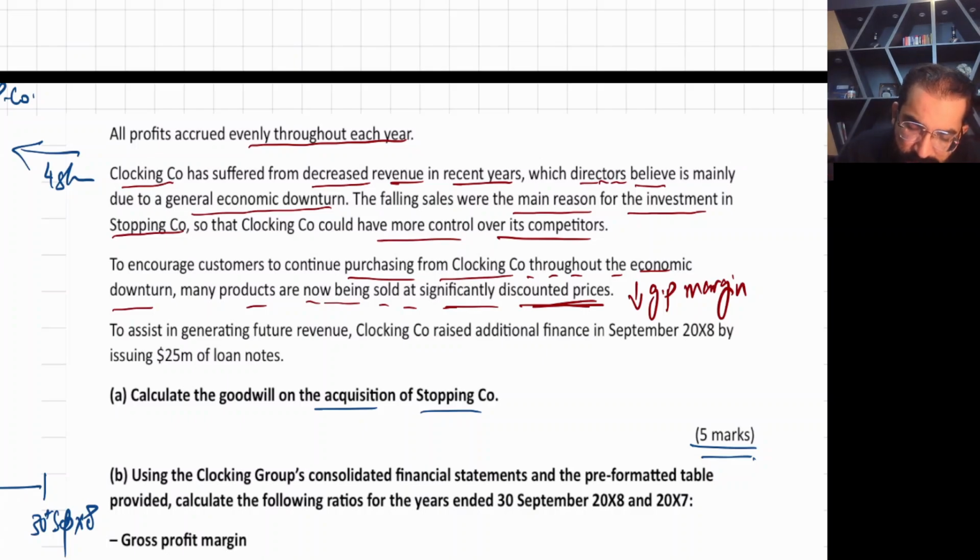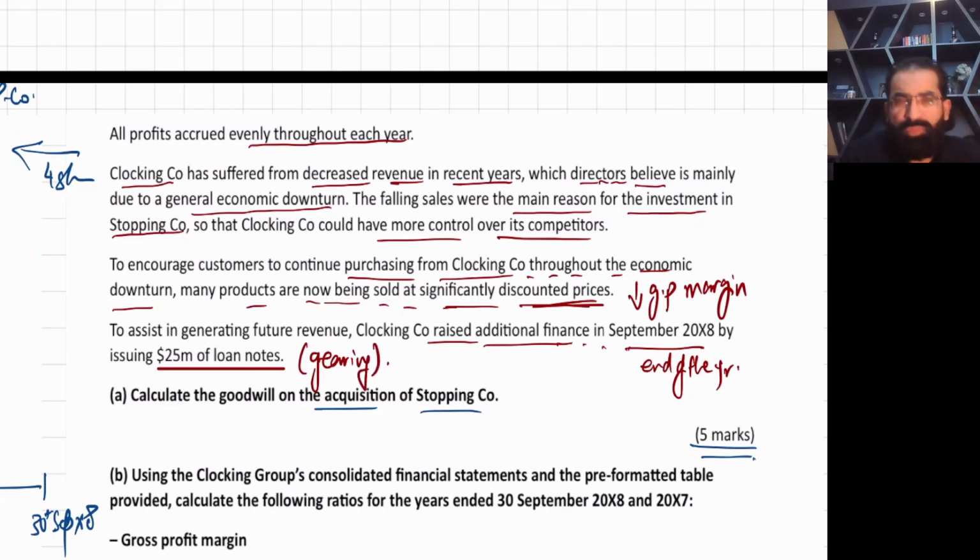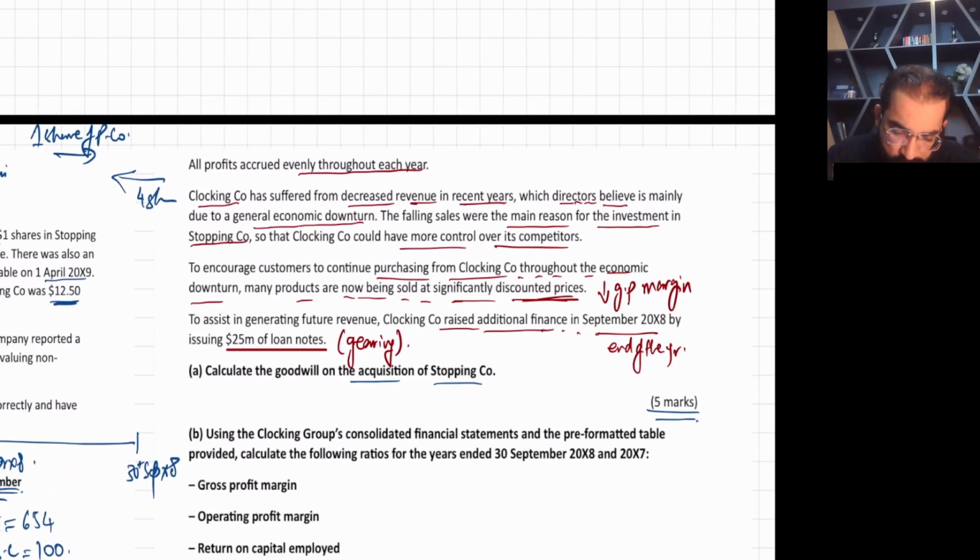To assist in generating future revenue, clocking company raised additional finance in September X8, very end of the year, by issuing 25 million loan notes. Now, this point will help you discuss the gearing. When you take a loan, your gearing increases. So if the gearing in this question is going up, you can discuss this point as well.